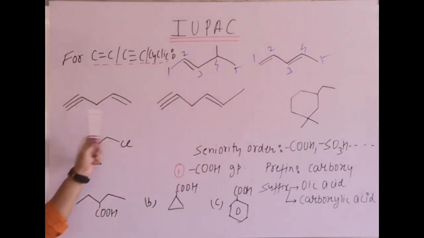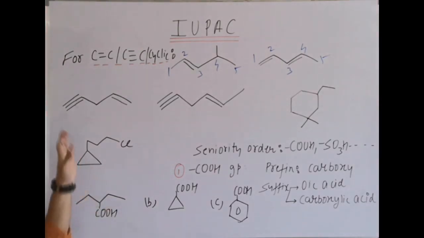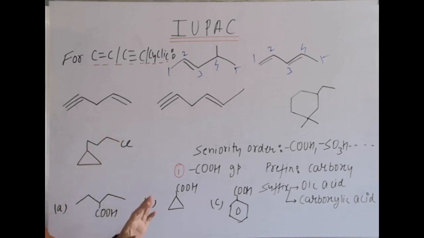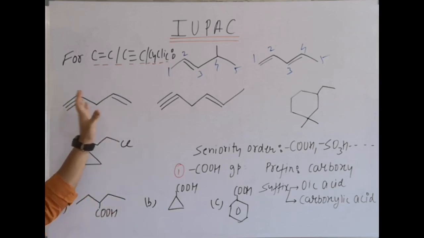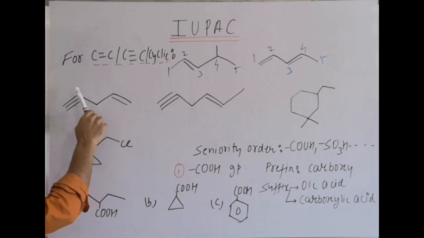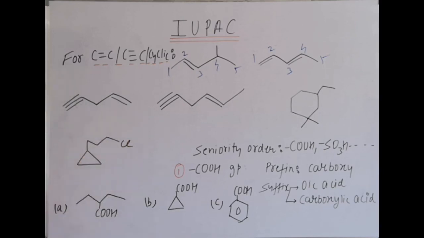Next example. Multiple bonds are there, but there are two different types. One is a triple bond, one is a double bond. Now we still go for the standard point, that select the longest chain, give minimum number to the multiple bonds. So here when you start from the left side, 1, 2, 3, 4. 1, 4 is the numbering in which we get the first number for the alkyne and the fourth number for the double bond. If you start from the right hand side, 1, 4. Now numbering is common. The same numbering you are getting, 1, 4 for the multiple bonds from the left side and 1, 4 from the right hand side. Now there is a tie-up.